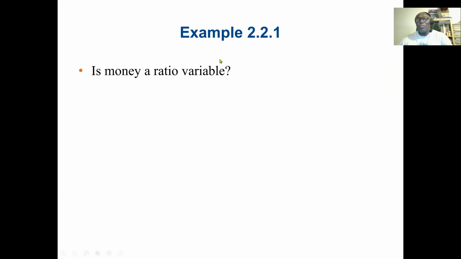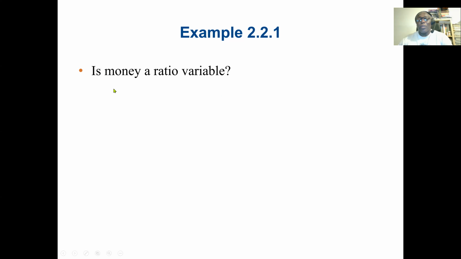So let's see an example here. For now, we have classified most of our data again. We talked about what is discrete, what is continuous, and also the 4 levels of measurement: nominal, ordinal, interval, and ratio. Also, sometimes we may come across the term categorical. Categorical is kind of close to nominal. It's based on counting. Then quantitative is numerical data. And we may discuss this more later on.